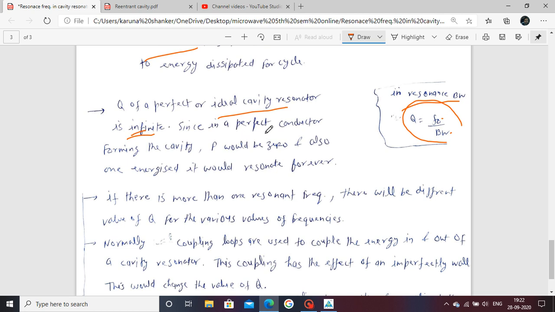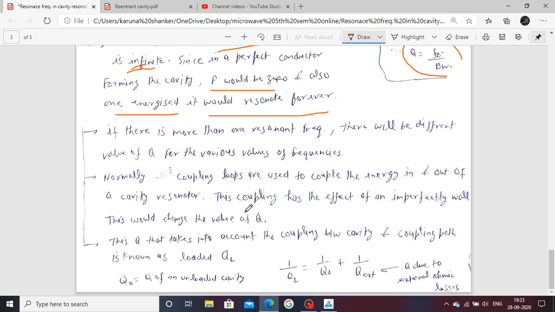Since in a perfect conductor, when the perfect conductor forms a cavity, by that condition Q becomes infinite. Otherwise there are some losses. In the perfect conductor, power loss would be 0, meaning there are no losses, so when you energize your cavity, the resonator keeps going forever. Overall, when the perfect condition is available, the quality factor becomes infinite and power loss is 0.